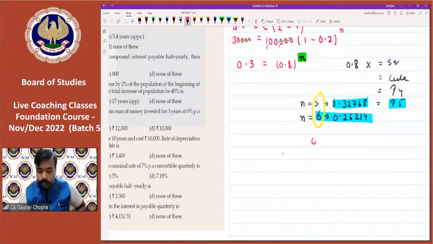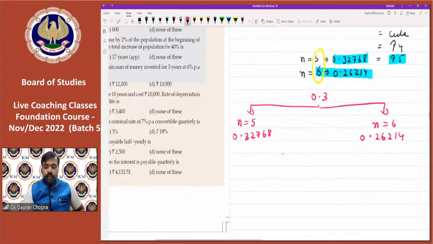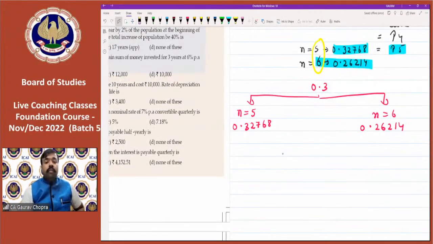We have to reach 0.3. When n is kept as 5, we are getting 0.32768. And when n is kept as 6, we are getting 0.26214. Okay. So now we have to bring 0.32768 down.